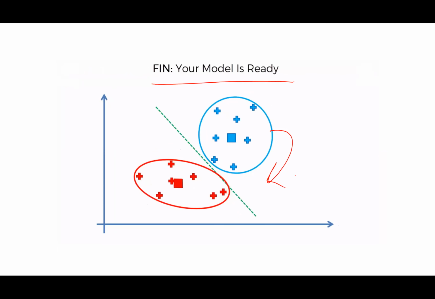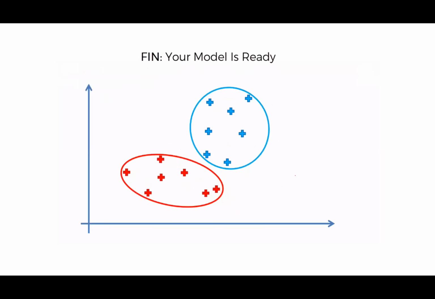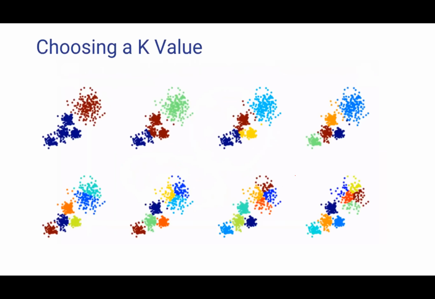I have divided my data into two clusters, right? So this is a simple mathematical algorithm to divide your data into two clusters, right? If the value of k was 3, I would do the same thing again for 3 clusters, right?